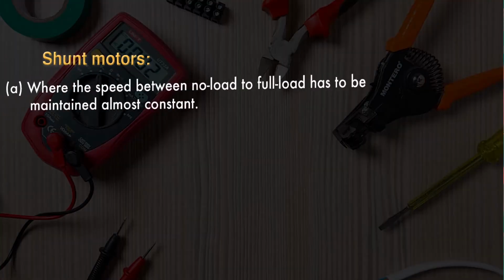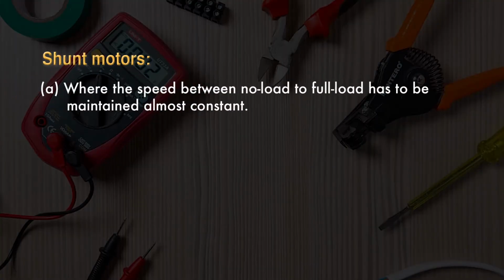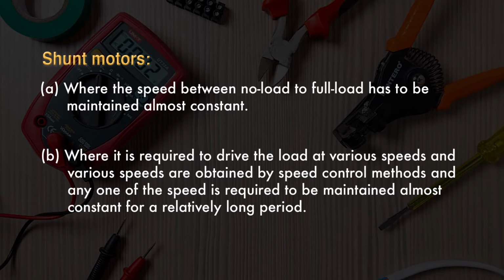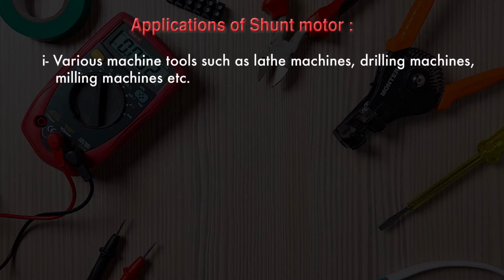Now we are going to discuss applications of the shunt motor. As you know, from the characteristic of the shunt motor, we have seen that it is almost constant speed motor. Therefore, it is used under the following conditions. First one is where the speed between no load to full load has to be maintained almost constant. And second condition is where it is required to drive the load at various speeds, and various speeds are obtained by speed control method, and any one of the speeds is required to be maintained almost constant for relatively long period.